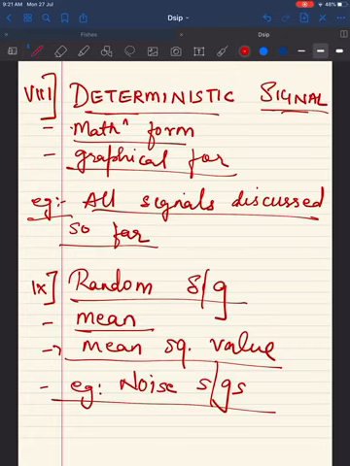So these were the 9 types of signals that we had to see before we started operations on the signal.